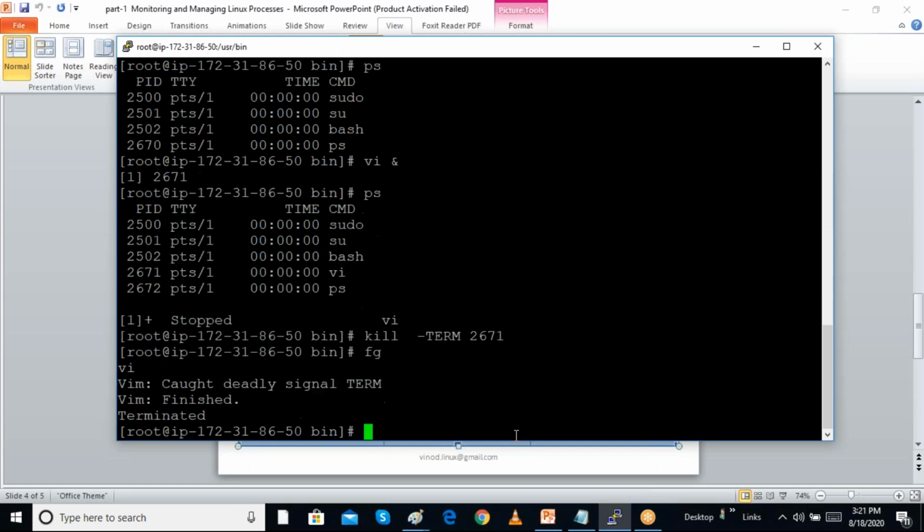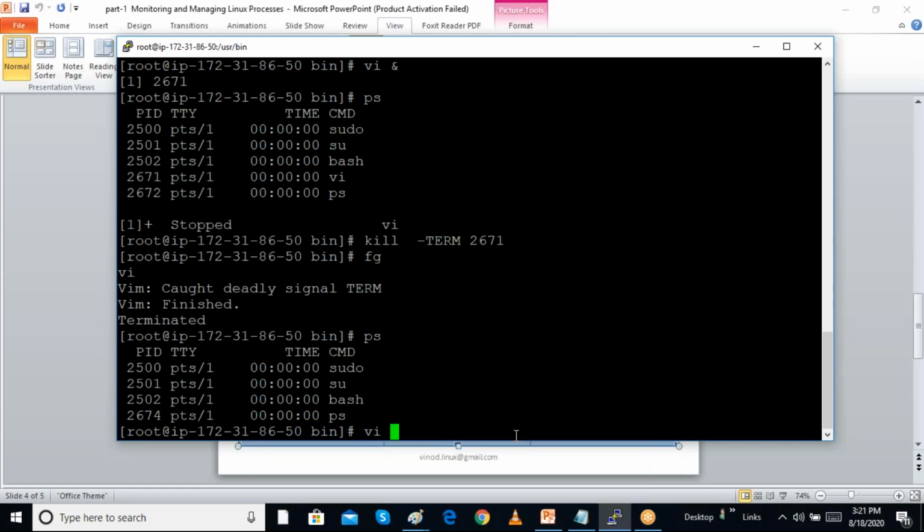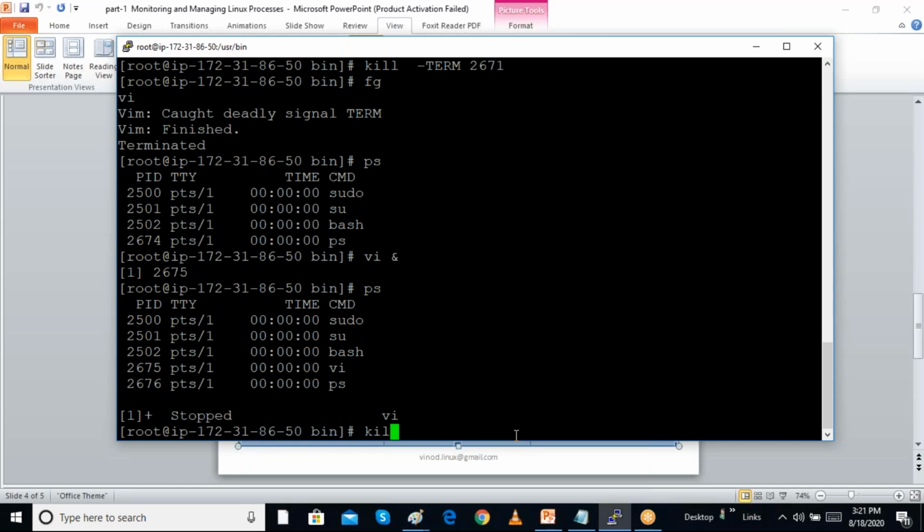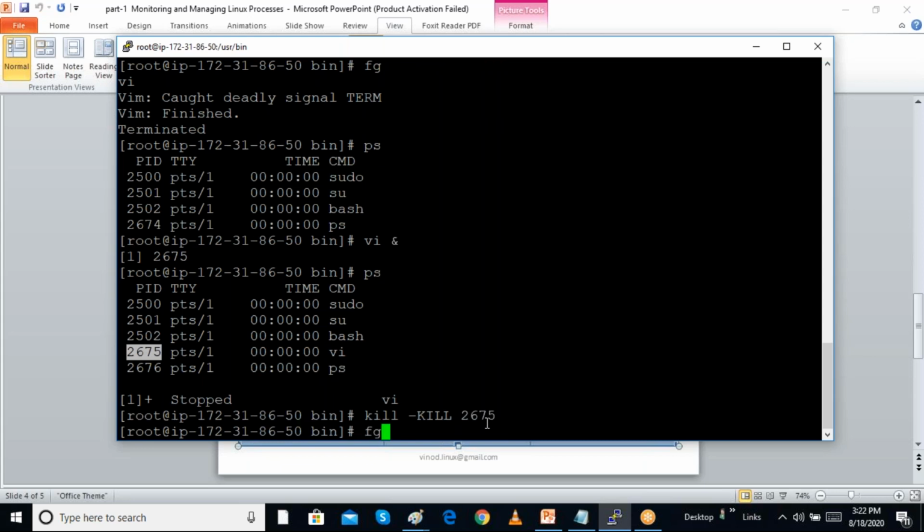The FG command, it is not there. So when I do PS, the VI is stopped. So I'm going to run VI again, and I want to stop the process. Sometimes when we do the normal kill command, this will not stop. So I have to give a kill signal, kill hyphen KILL, and I have to give the process ID. And we can kill it quickly.